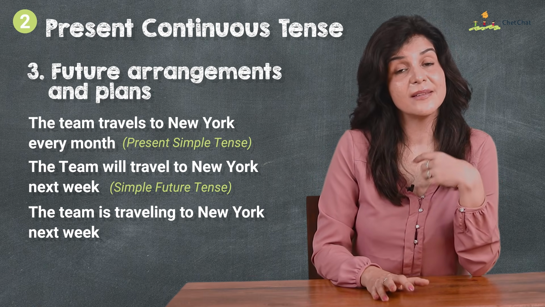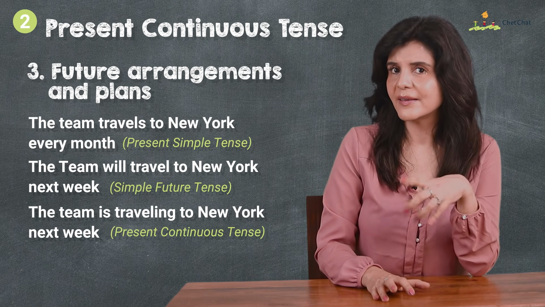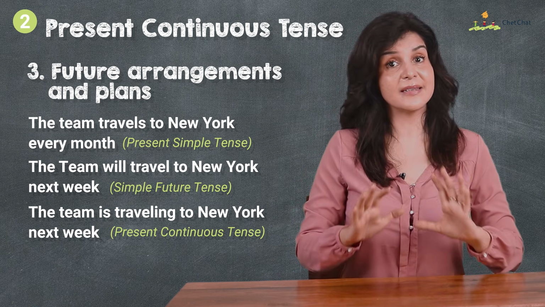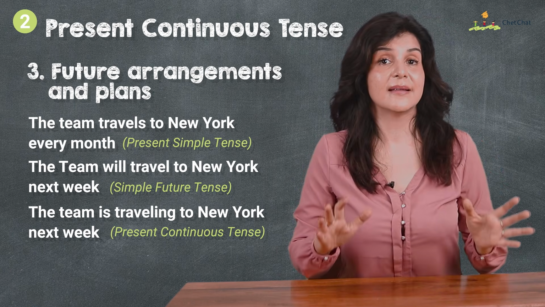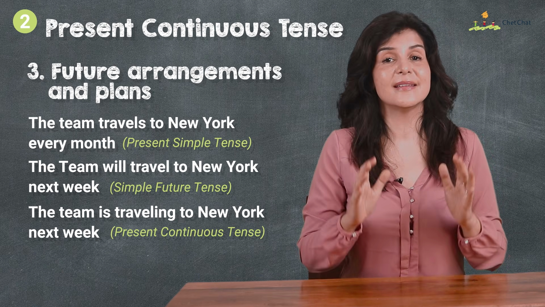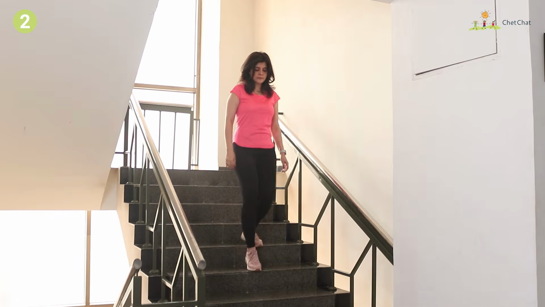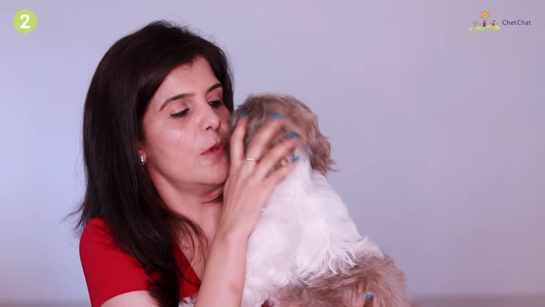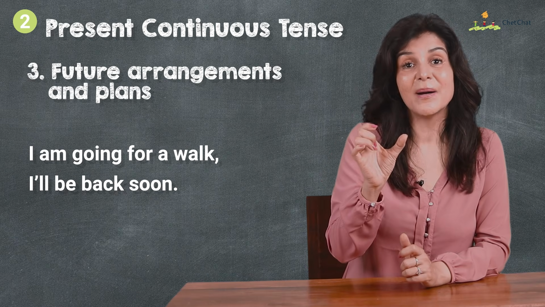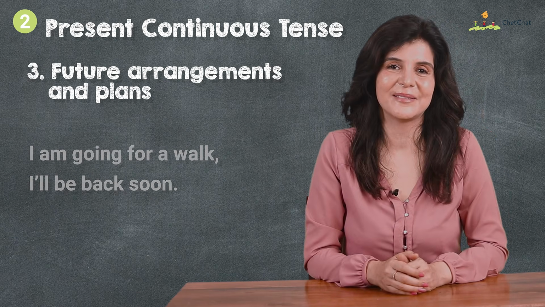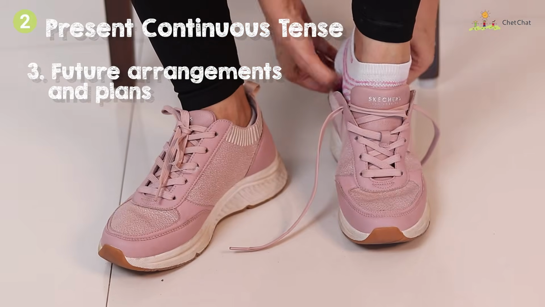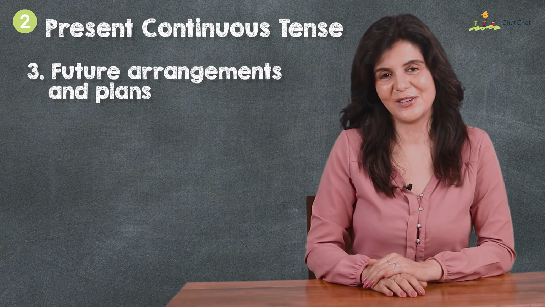The third one is present continuous. Here there is an added layer. We are trying to say that perhaps the tickets are already booked, plans are set, work is already begun for the conference, the process has begun. Now when I go out for a walk, I tell Simbi, "I am going for a walk, I'll be back soon." The going part is already in progress. I may have worn my shoes already and the process has begun. So we use present continuous.